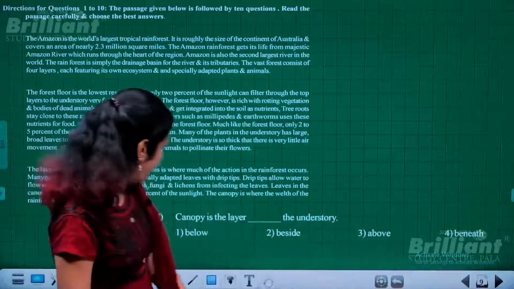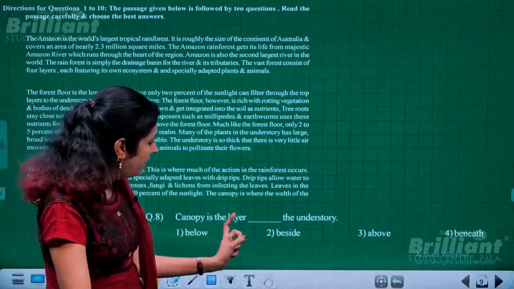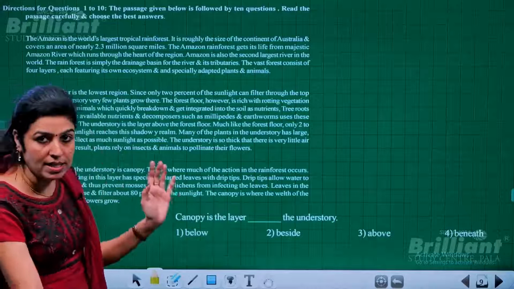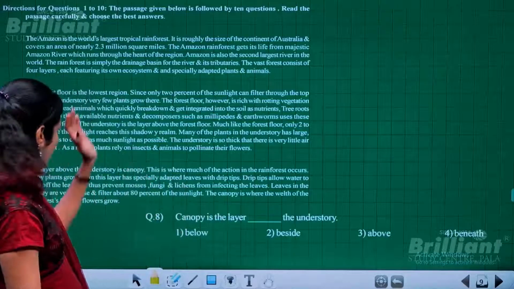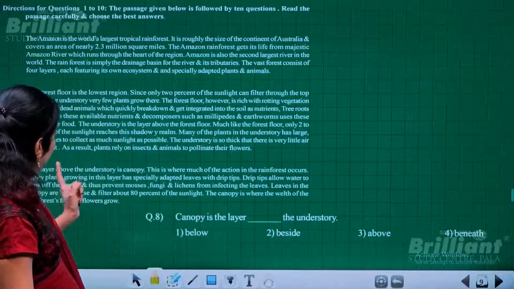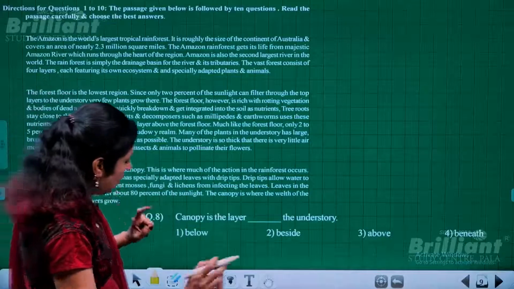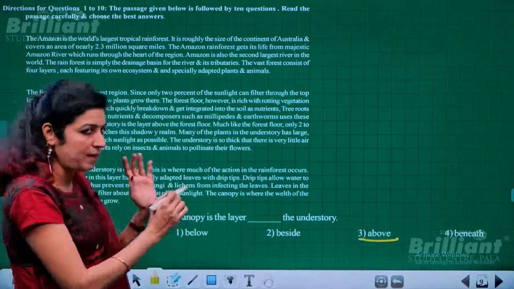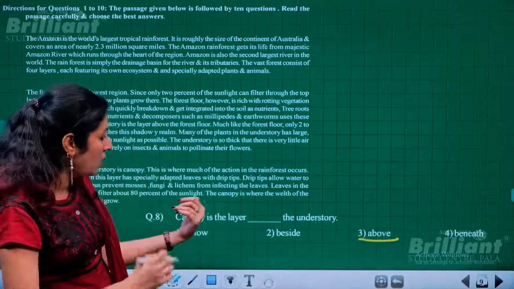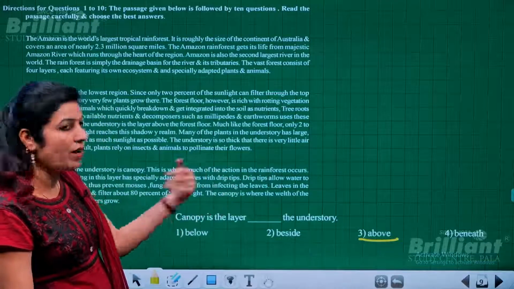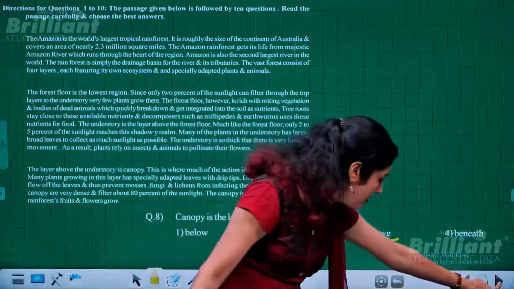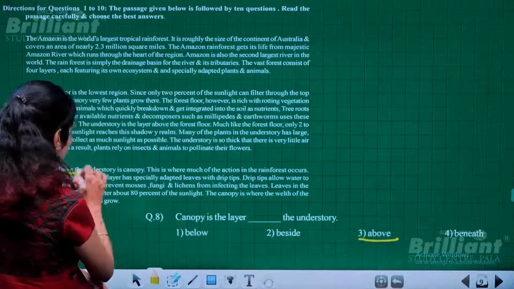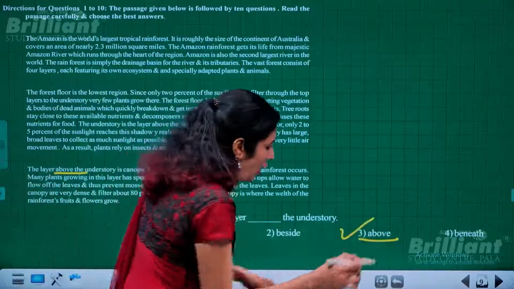Now the next question: the canopy is the layer dash the understory. That is also given as the first sentence of the last paragraph of this passage: the layer above the understory. That means the layer above the understory is what is called the canopy. Canopy is that layer which is above the layer of understory. That also is clearly given in the passage, so this is the correct option.